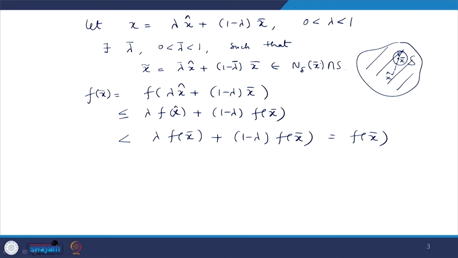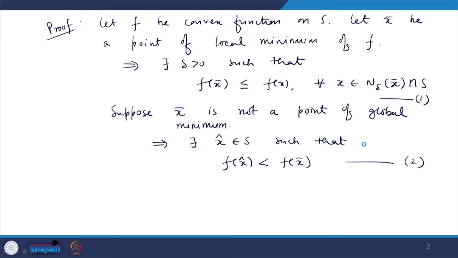So, we have shown that f of x tilde is less than f of x bar, but from 1, f of x bar is always less than or equal to f of x for every x in the delta neighborhood. But we have found an x in the delta neighborhood where this inequality is reversed. That means x bar is not a point of local minimum.